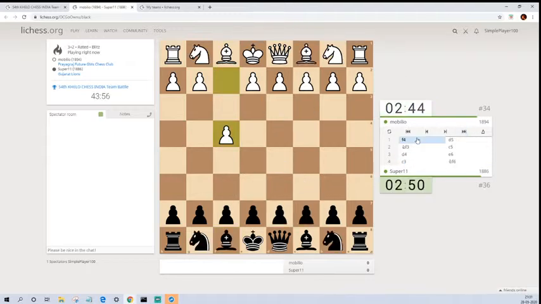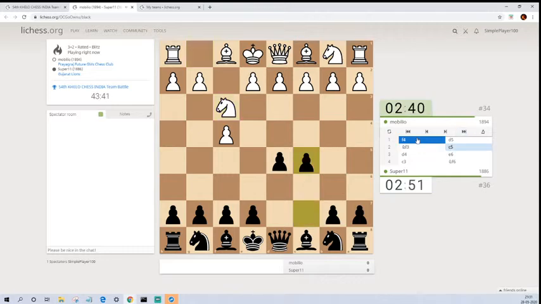Okay, so let's go to the first move. F4 was played from Mobilio. F4 is called the bird's opening. So you can also learn this opening if you like to play on the king side more. You can use this opening. This is called the bird's opening. F4 d5 is the normal reply from the black side. Knight f3, pawn to c5, pawn to d4, pawn to e6. So pawn to d4 is generally not played in the bird's opening.